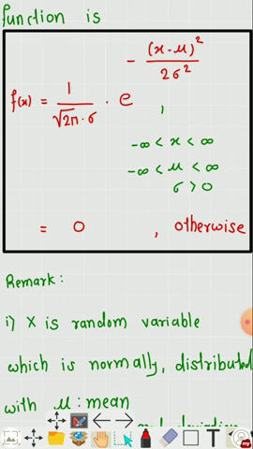So let us write a remark on this density function of the normal distribution.